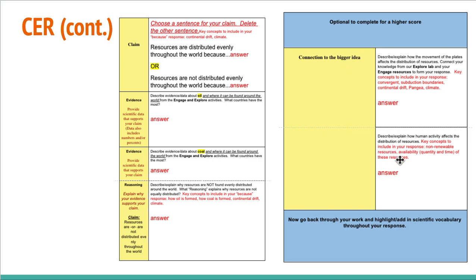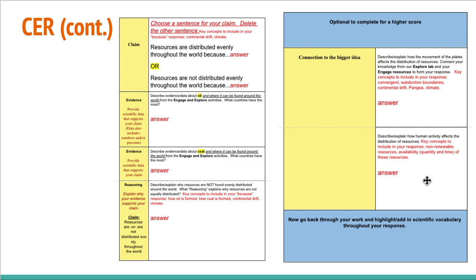Then I want you to describe and explain how human activity affects the distribution of our resources. So some key concepts that I'd want you to include in your response would be non-renewable resources, and the availability, like quantity and time, would be something that you might want to talk about for those resources. And you can even look back at the reading that I read to you last class to help you with that. It was the last question on your part 2 assignment, how humans are affecting the distribution of oil and natural gas on Earth.